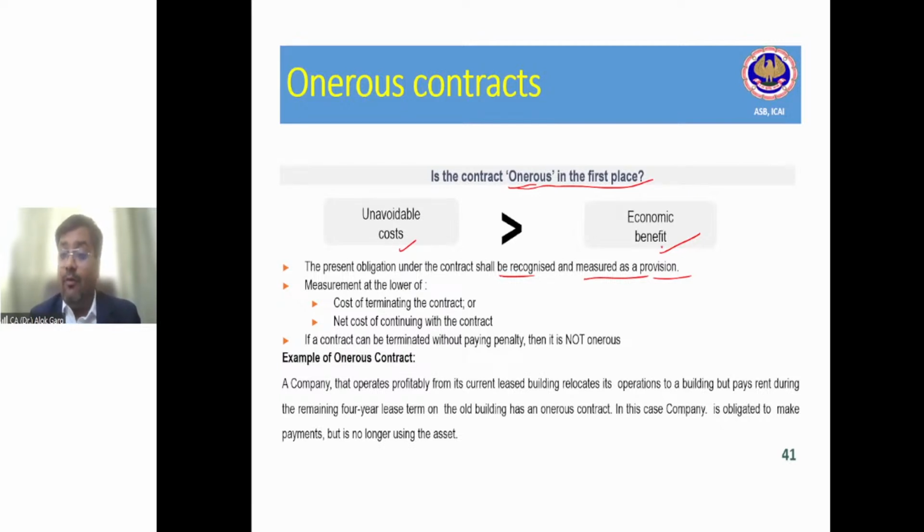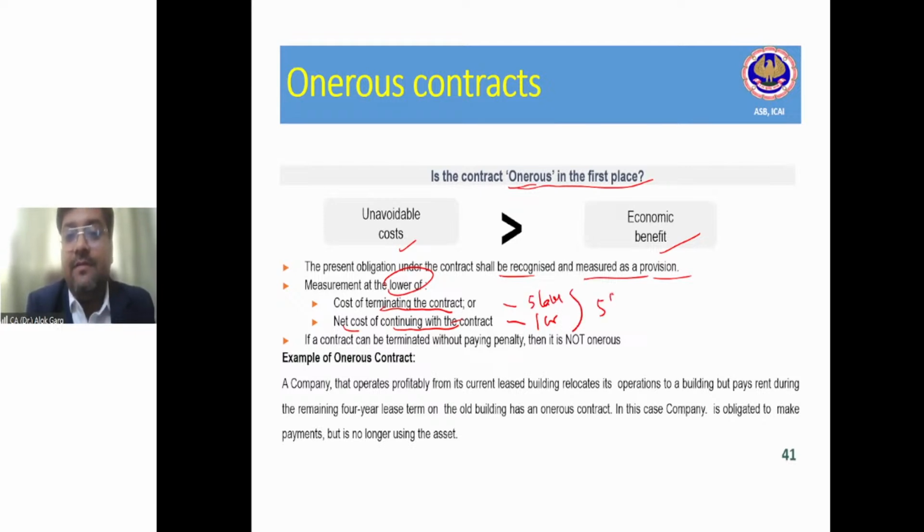Clear? And what is the measurement? Lower of what? Cost of terminating the contract, net cost of continuing the contract. So in my example, net cost of continuing the contract is 1 crore. Cost of terminating the contract is 5 lakh. So lower is 5 lakh. So the provision is required to be created at 5 lakh.